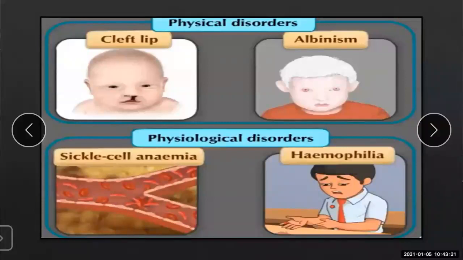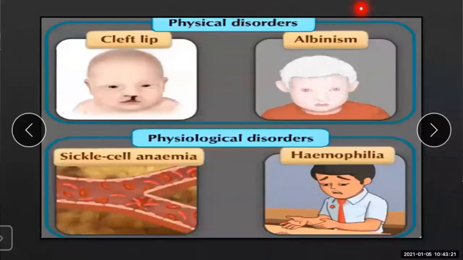So, the following are the disorders that occur due to numerical change in chromosomes. Offspring are not sterile if there is a decrease in the number of autosomes. Instead, if there is an increase in the number of any autosomal pair, physical or mental abnormalities arise and the lifespan is shortened. So these are the examples of the disorders.